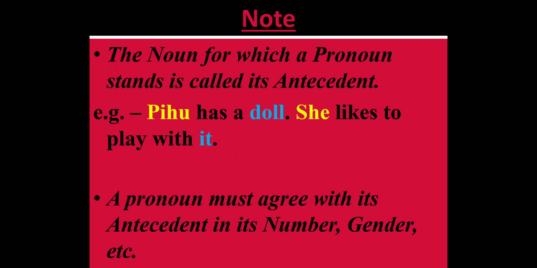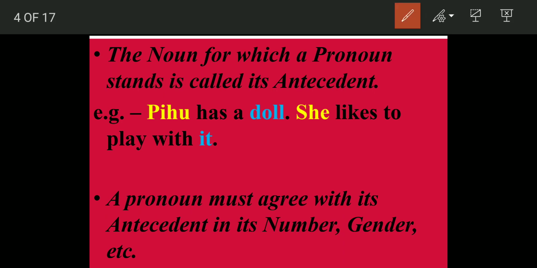Now, there is one important thing that you should always know, that the noun for which a pronoun is being used is called its antecedent. What does it mean? We use a pronoun in place of a noun. For example, let us see. Pihu has a doll. She likes to play with it. In the first sentence, Pihu has a doll. Let us consider the noun. Pihu. We see that Pihu is a noun. Name of a person, Pihu.